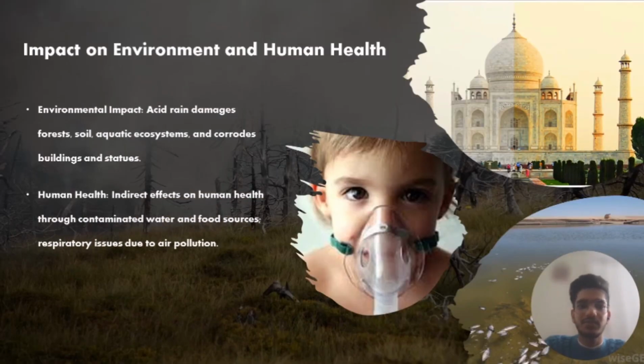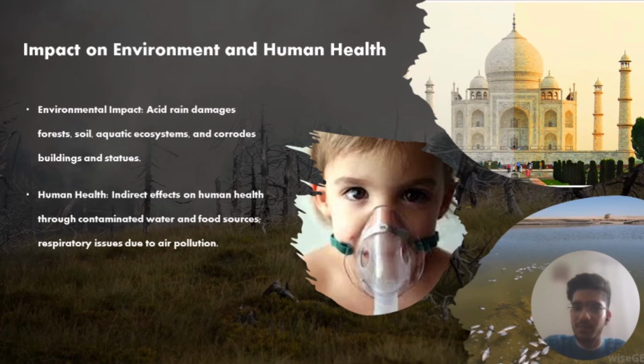What's the impact of acid rain? The acid rain affects the forest ecosystem, degrades the soil, affects the aquatic ecosystem, and corrodes buildings. You can see on the top right corner, that's the building called Taj Mahal. It's one of the seven monuments of the world.